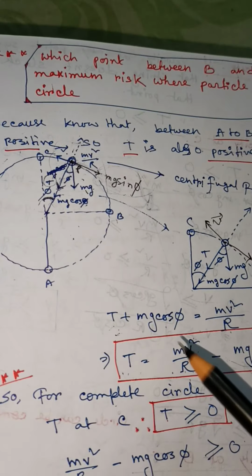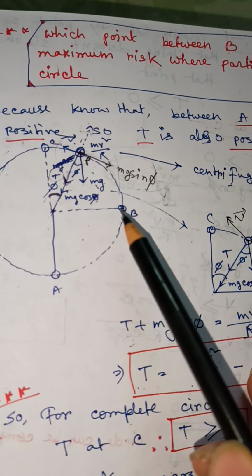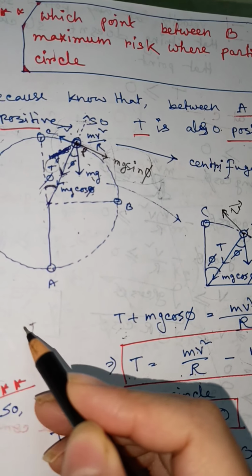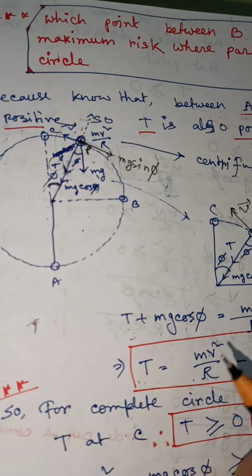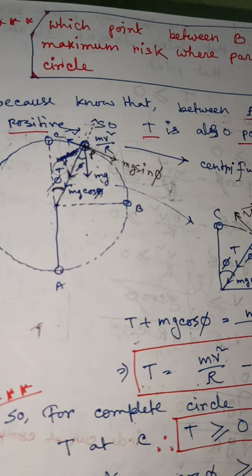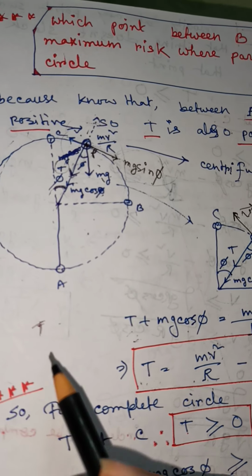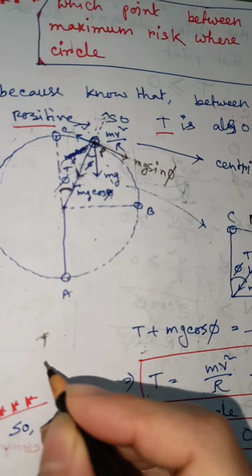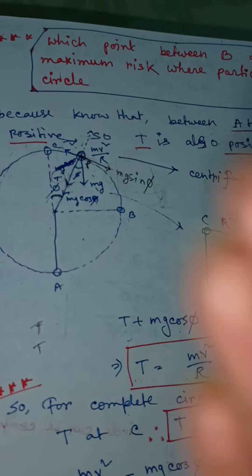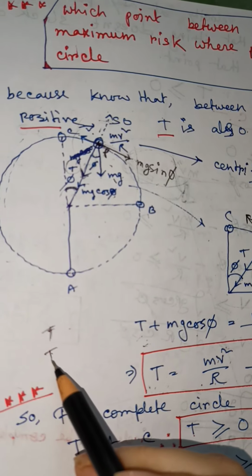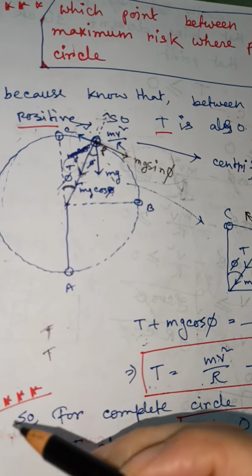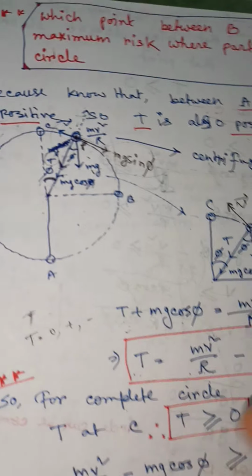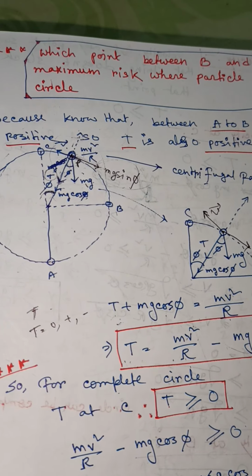So you can see here, we observed that between B to C, tension may be positive or may not be positive, and it may also be 0, right? So three values of tension are possible between B to C. What are they? 0, positive and negative.